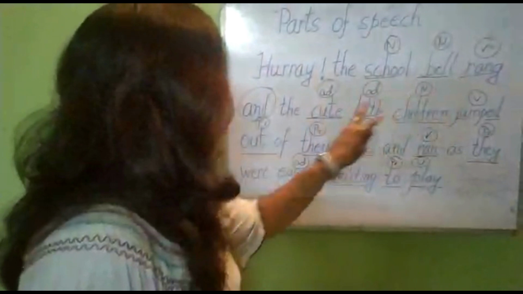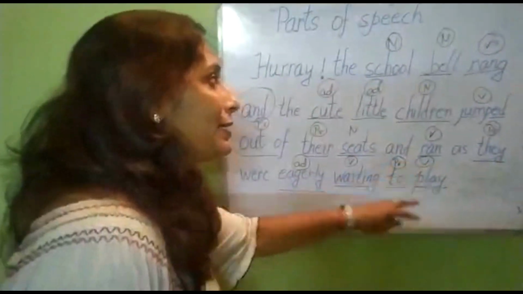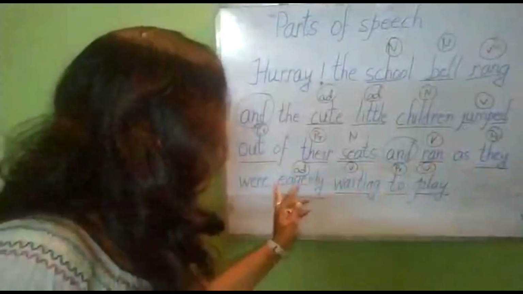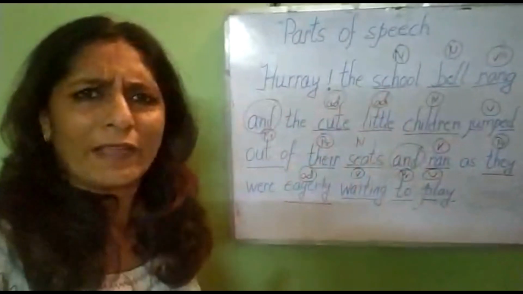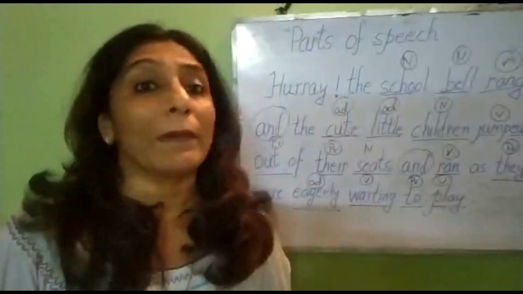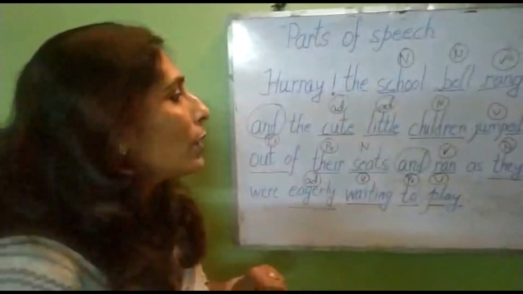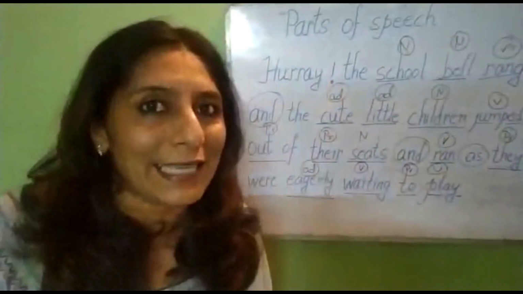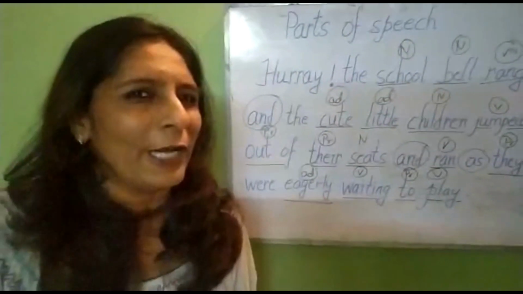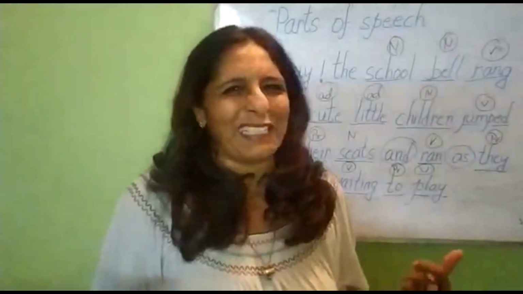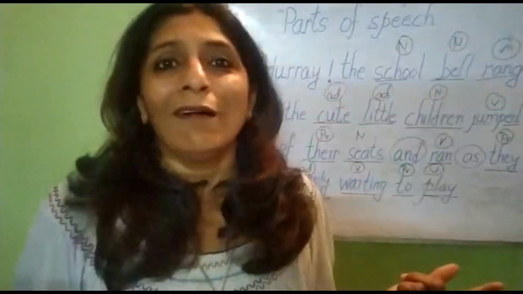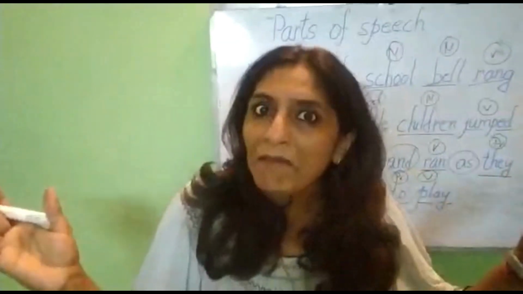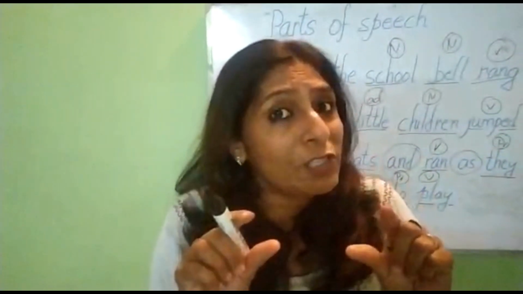Again, the cute little children jumped out of their seat and ran. Why did they run? We could have made two sentences and ran away. They were eagerly waiting to play, but we did not. We joined the word with the help of as. So as is a conjunction. That means joining word. Now children, you all must be getting bored. Why is ma'am speaking so much explanation? But this is a very large topic which I've explained in very short.